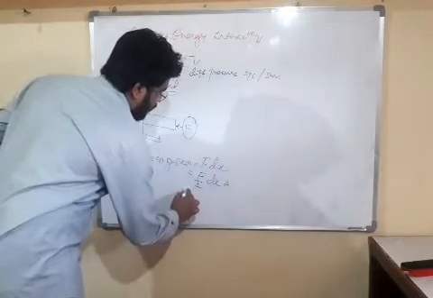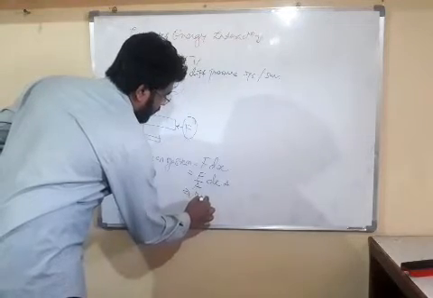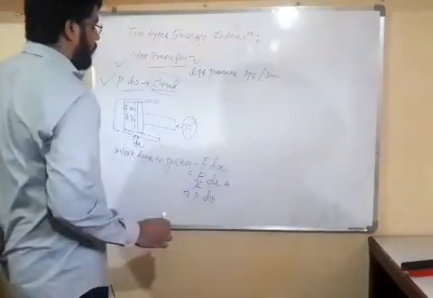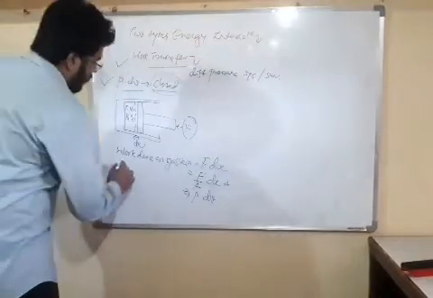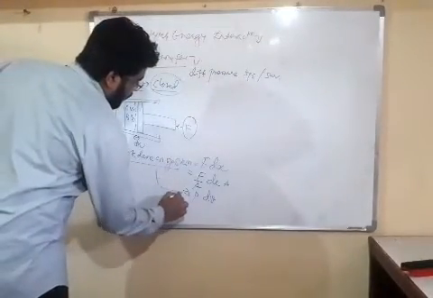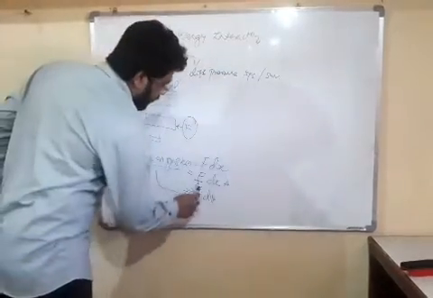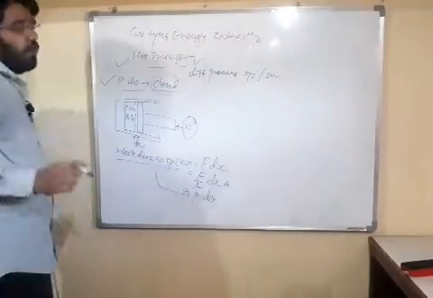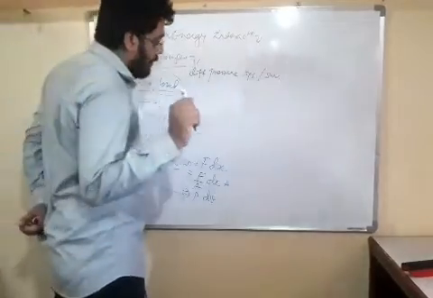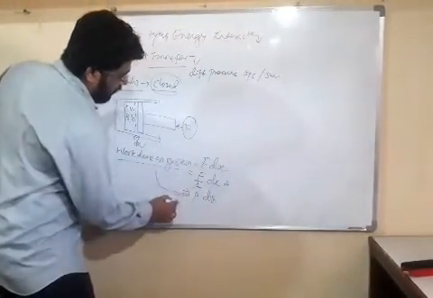Force upon area becomes pressure and area times dx becomes volume. So work done on system becomes PdV. This is our PdV equation, and this is very useful. And friends, this is for a small amount.